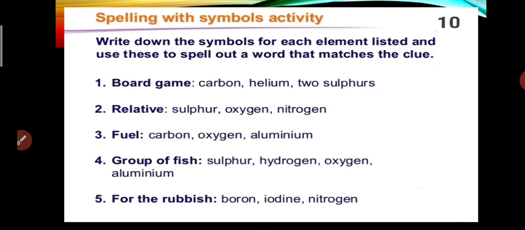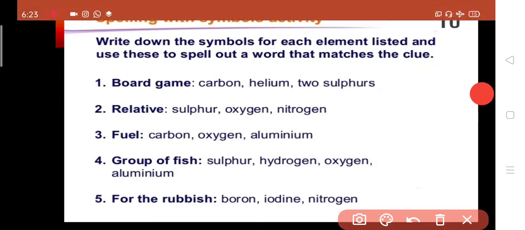Now let's play something. Here are some elements or names of substances written, and you will have to write the symbol for each in order to match the clue. The first one is board game. Here the first element written is carbon.